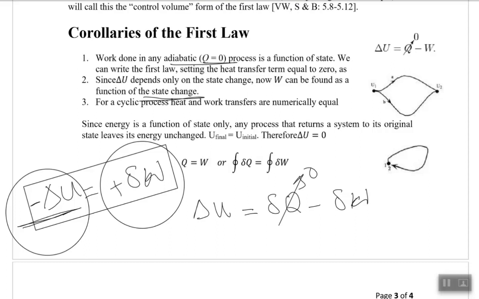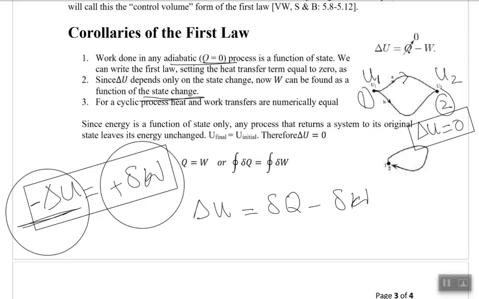For a cyclic process, the heat and work transfer are numerically equal. Let me explain. In a cyclic process, say I have internal energy U1 in state 1 and internal energy U2 in state 2. I go from state 1 to state 2, and then from 2 to 1. That means for a cyclic process, the total change in the state is equal to 0, so the change in internal energy is equal to 0.